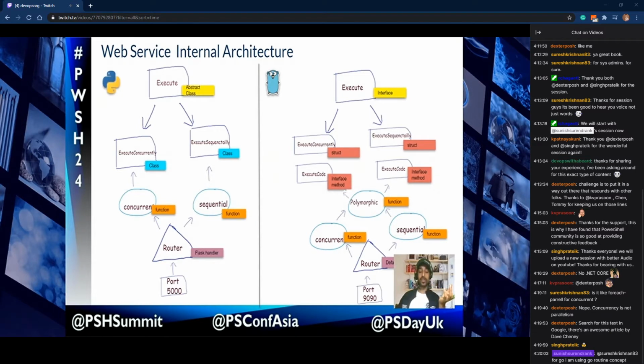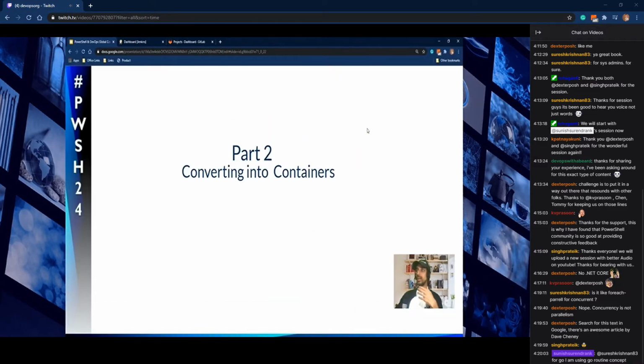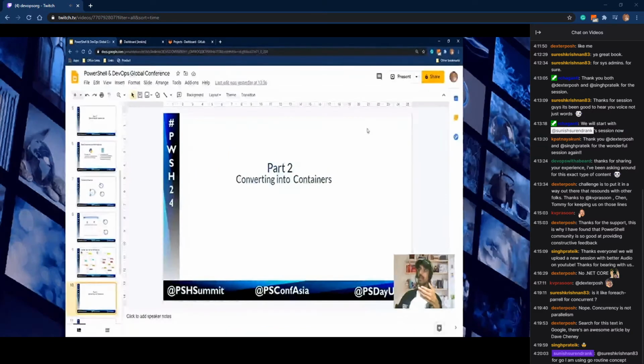Interfaces are actually named collections of method signatures. And the struct is a user defined data type, and it combines other data types into a single data type. So that is the struct and interface, which we can compare in Python to a class and an abstract class. That's why I used all those things side by side. We can go to the code level and just have a look at the code before going to part 2.